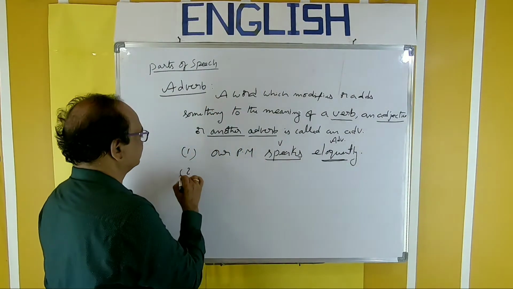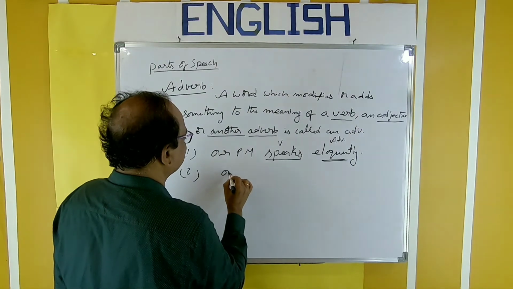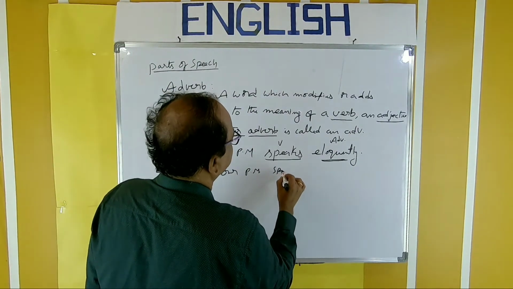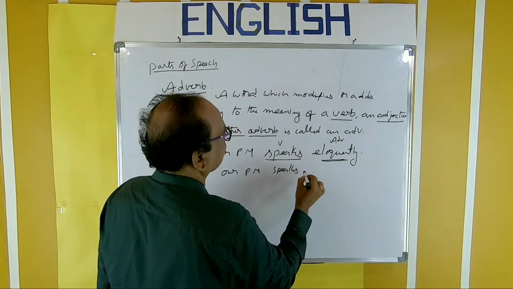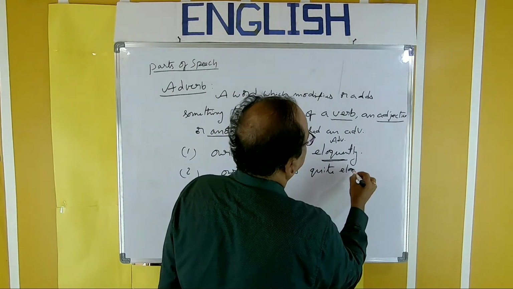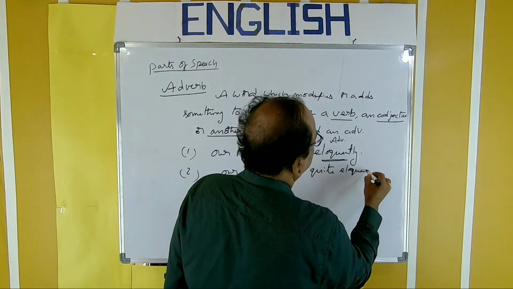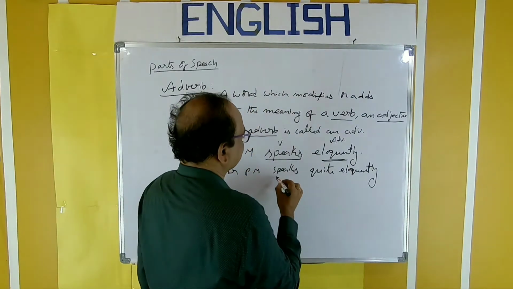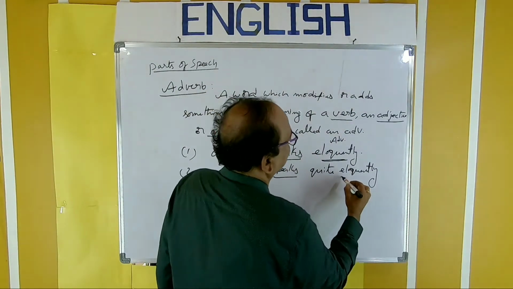Next example. Say we can take the same example. Our Prime Minister speaks quite eloquently. Quite eloquently. Speaks, verb.